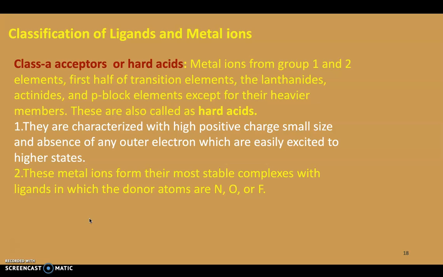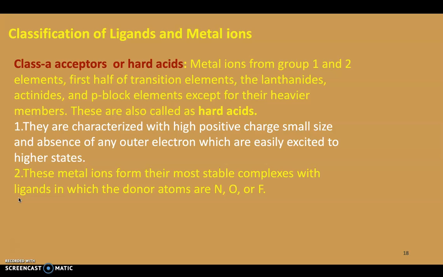There is the HSAB principle, that is, hard and soft acid base. Hard H, soft S, A acid, B base. The hard and soft acid base principle is there. In that there are class A acceptors, which are also called hard acids. Here, acids means those which lack electrons, that is, they accept electrons.